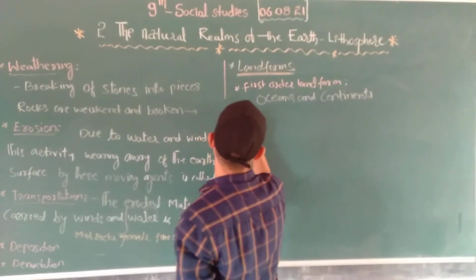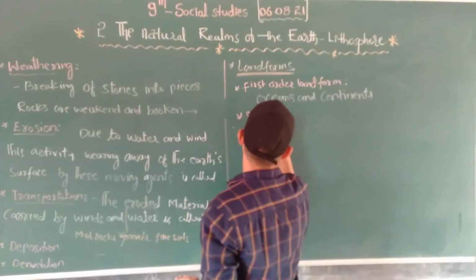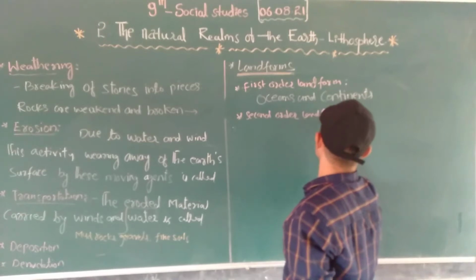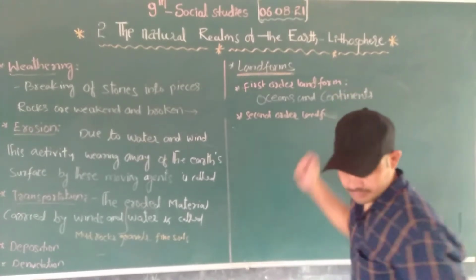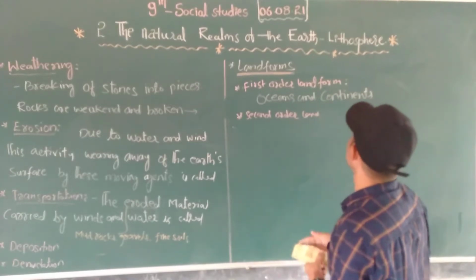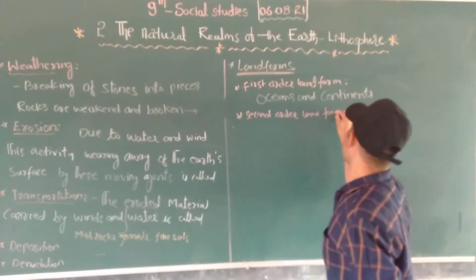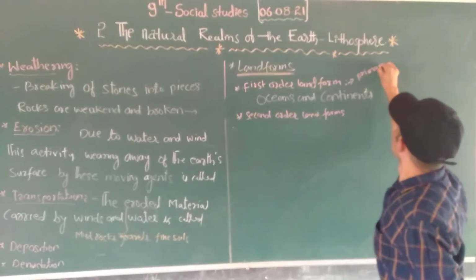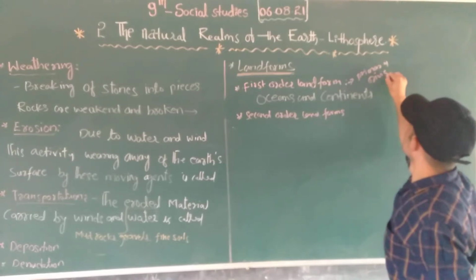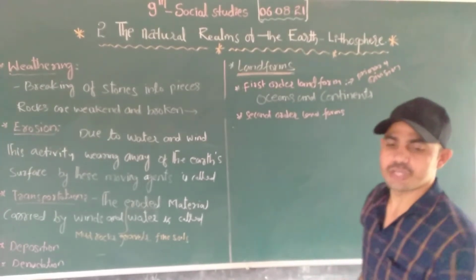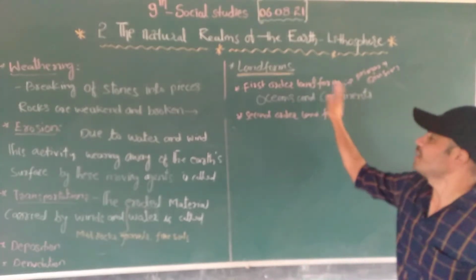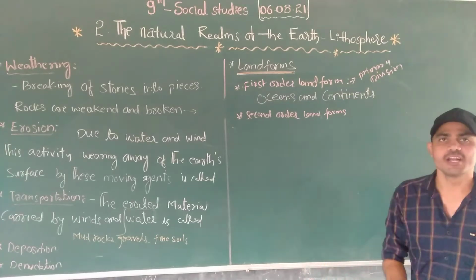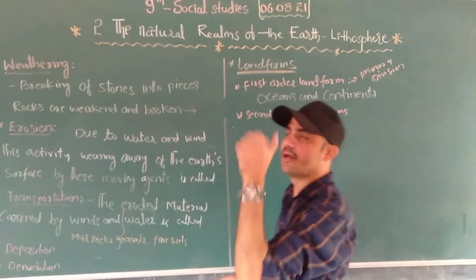And then the second order landform. The first order landform we also call the primary division on the earth's crust. What was first formed in the earth's crust? Oceans and continents were formed, so these are the primary divisions on the earth's crust.